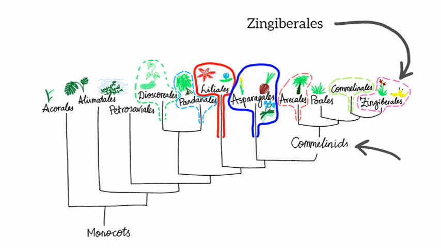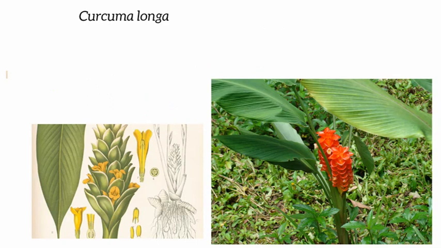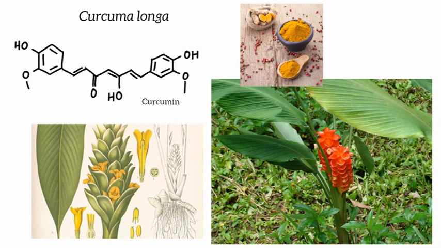Another order, the Zingiberales, also contain a pigment compound you likely have in your kitchen, curcumin. Curcumin is found in the rhizomes of turmeric, a plant related to ginger. Curcumin makes turmeric bright yellow. The turmeric rhizomes are dried and ground up and used as a pigment, medicine, and food coloring in curry. Curcumin also has a long and conjugated structure, letting it absorb at wavelengths within the visible light spectrum. There are other closely related structures as well that are found in turmeric and contribute to its color and taste.